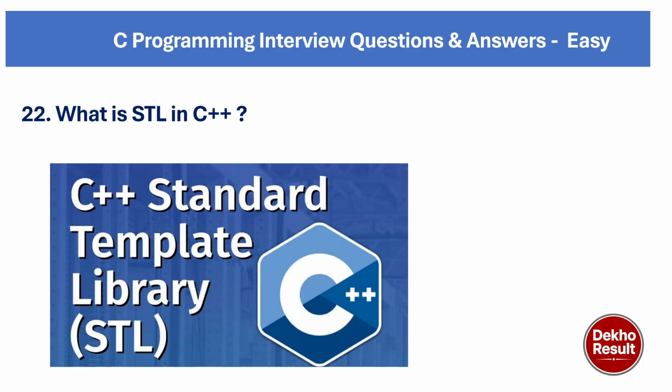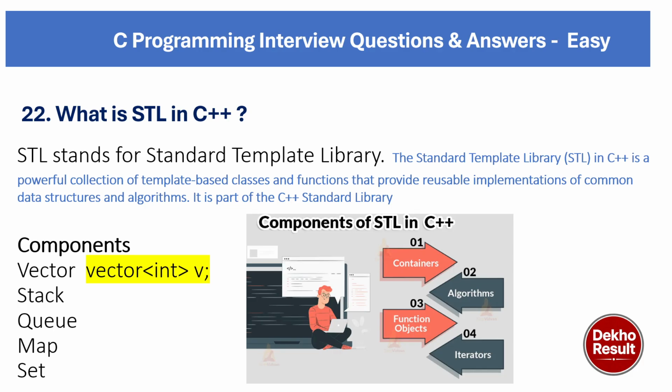Now coming to the next question, what is STL or Standard Template Library in C++? STL stands for Standard Template Library. The Standard Template Library in C++ is a powerful collection of template-based classes and functions that provide reusable implementations of common data structures and algorithms. It is a part of the C++ standard library. The components here in STL are vector, stack, queue, map, set.